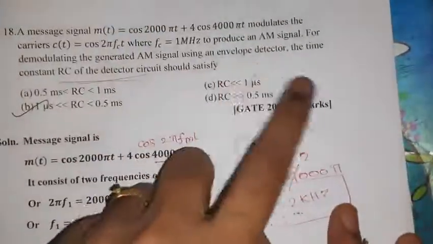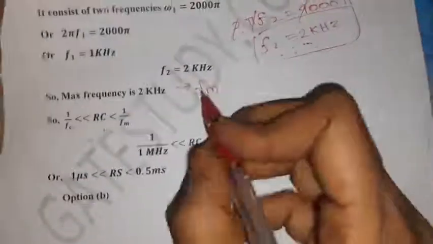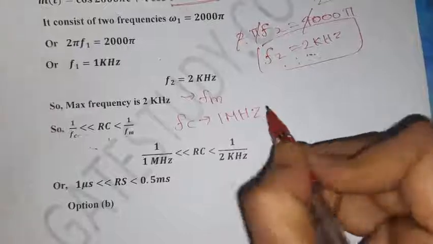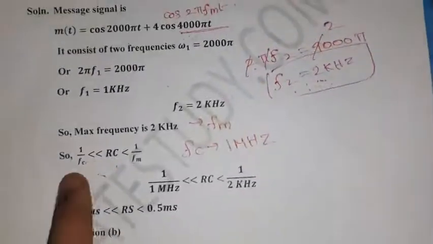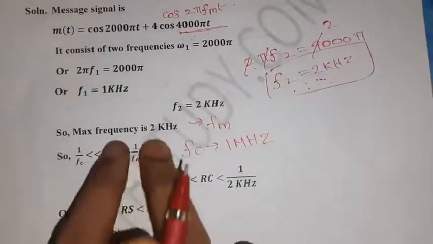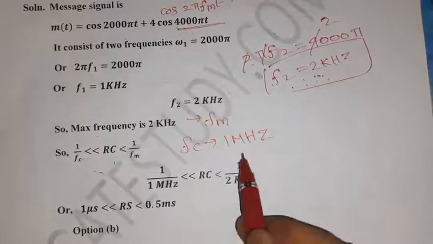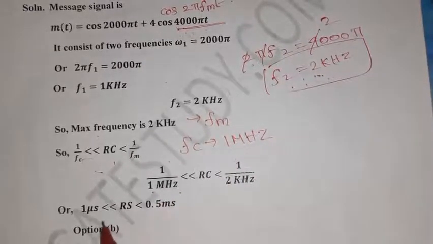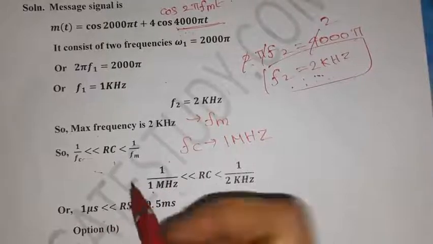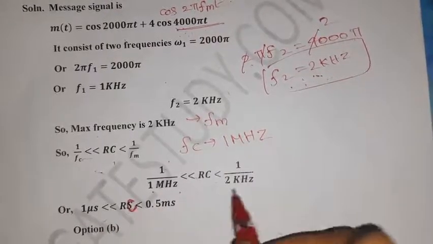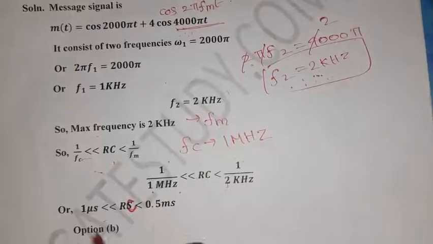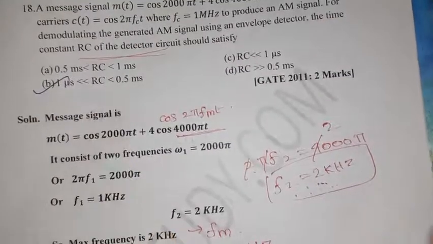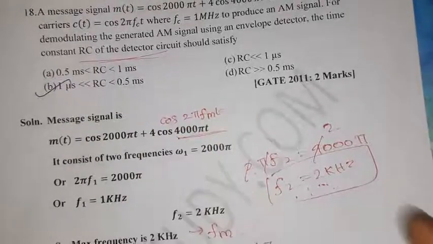Fc is given in the question itself, 1 megahertz. So what will be the range? It is the general condition, 1 by Fc less than RC less than 1 by Fm. So 1 by Fc, 1 by 1 megahertz, is 1 microsecond, less than RC less than 1 by 2, which is 0.5 millisecond. So option B, 1 microsecond to 0.5 millisecond, is the right option.